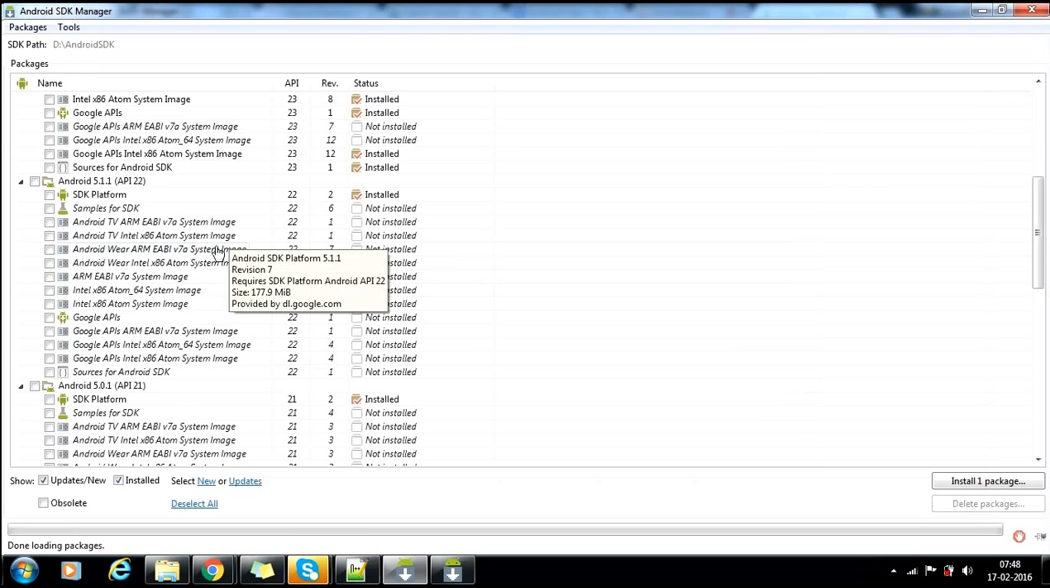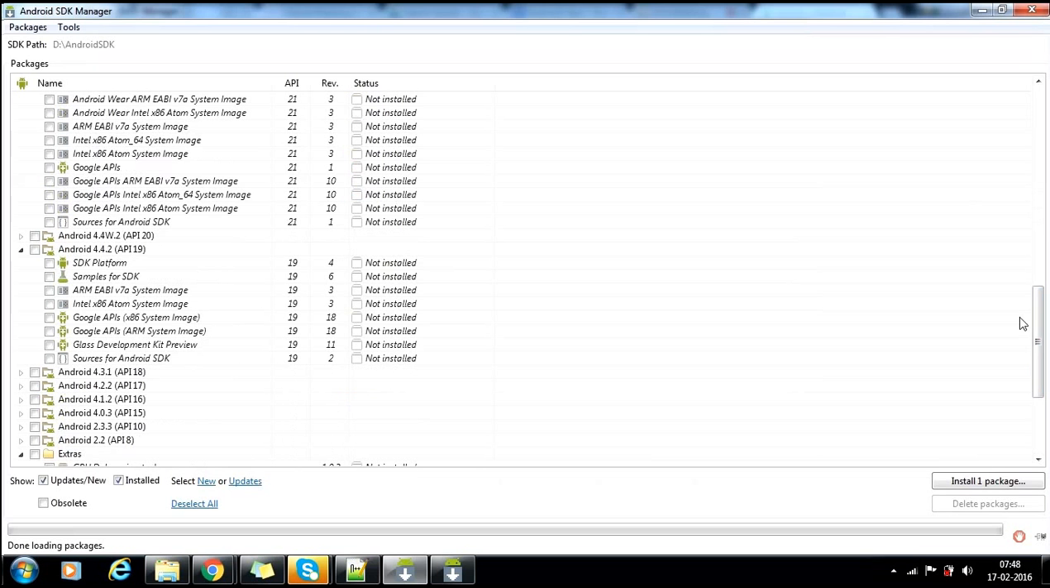See, API level 22 is installed. API level 21 is installed. So you are able to see them there. In that way, if you want to develop an API level 20 or 19, 20 is not there. 20 is for Android Wear. Now you wanted to develop 19. Why is it not showing 19? Because the SDK is not installed. Now, your requirement is you need to start your application from API level 19. That is what I'm telling you.